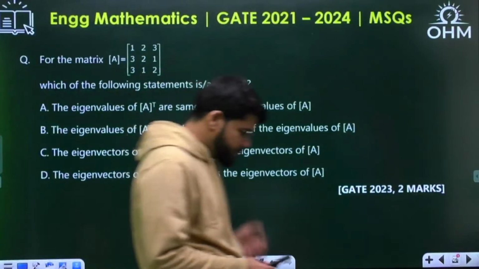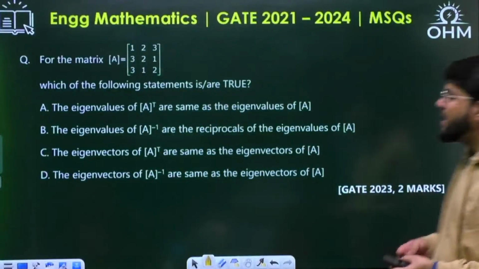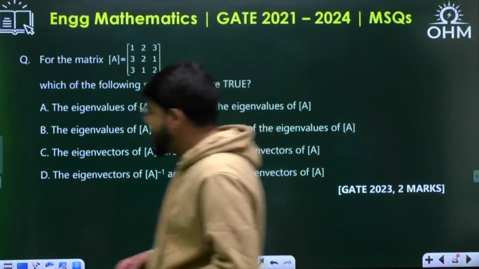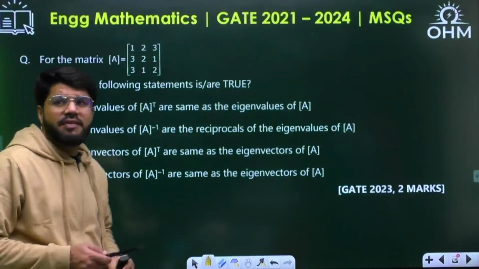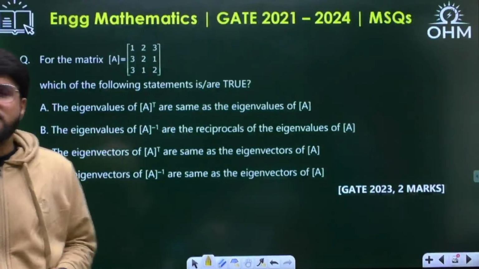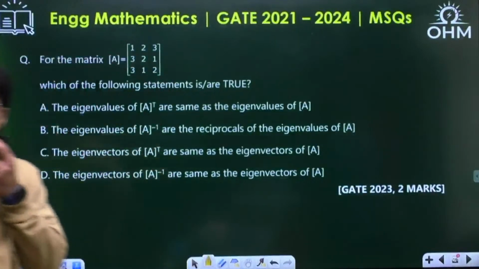Next question. GATE 23, 2 marks question. 2 marks, but a direct statement question actually. For the matrix A, which of the following statements is or are true? Eigenvalues of A transpose same as eigenvalues of A. It does not mean that you have to sit and calculate eigenvalues of A and A transpose.